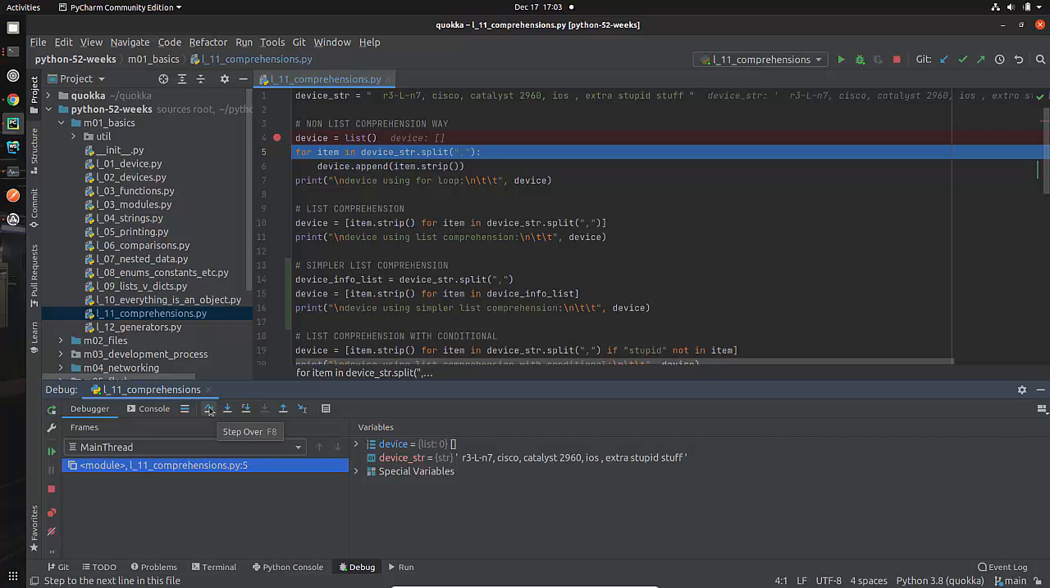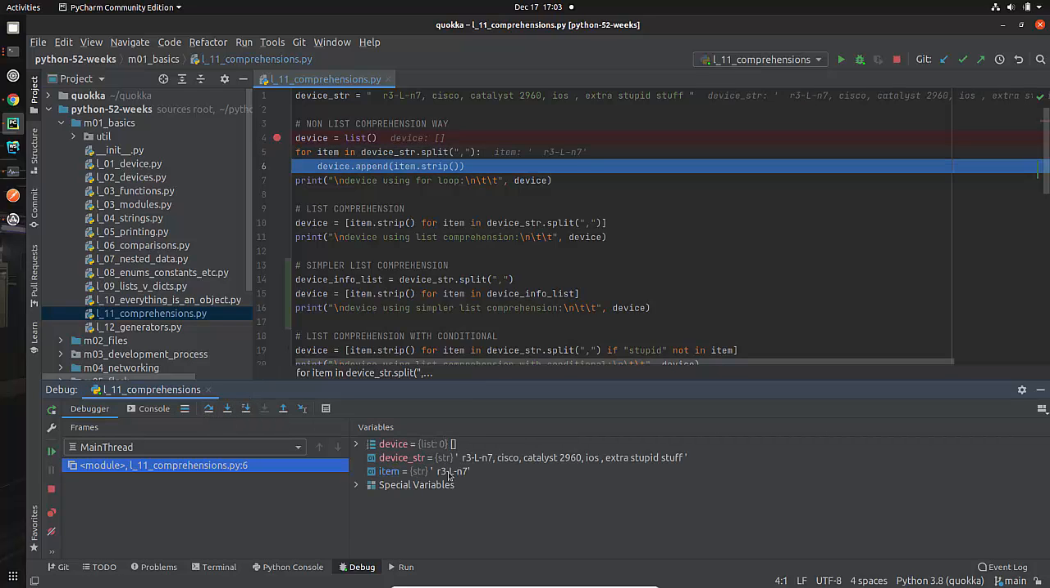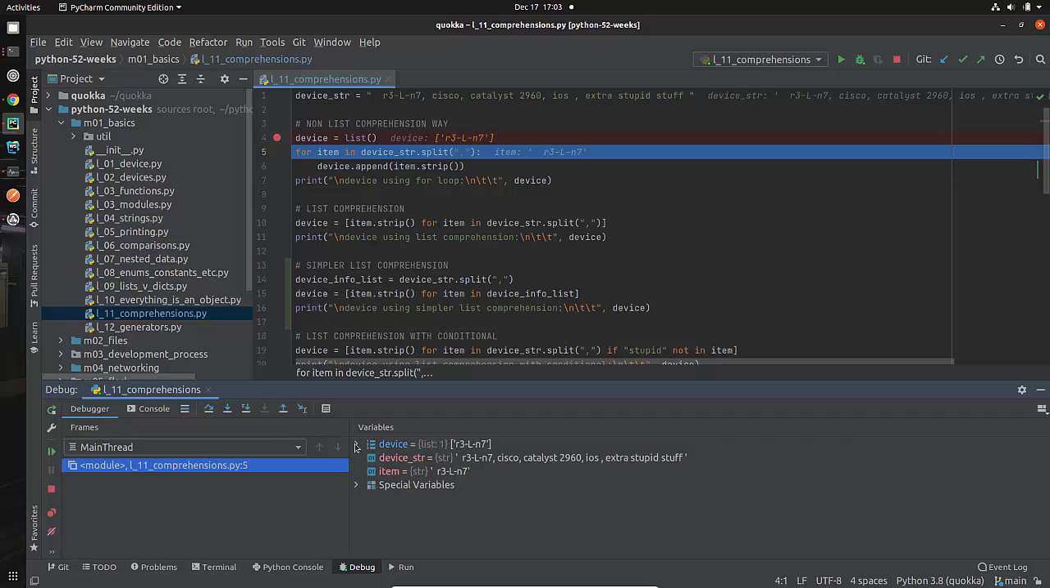So I'm going to go through here, and remember I'm going to iterate through this, so I'm just going to step through. Item I can see is R3LN7. See that blank space at the beginning? That's what item is. And when I append it to my device, I'm going to strip off that blank space. So let's see what happens when I do that. Look at device. It now has one item, item subscript 0, and I've trimmed off that white space at the beginning. As I step through this, we're going to see device get a little bit bigger.